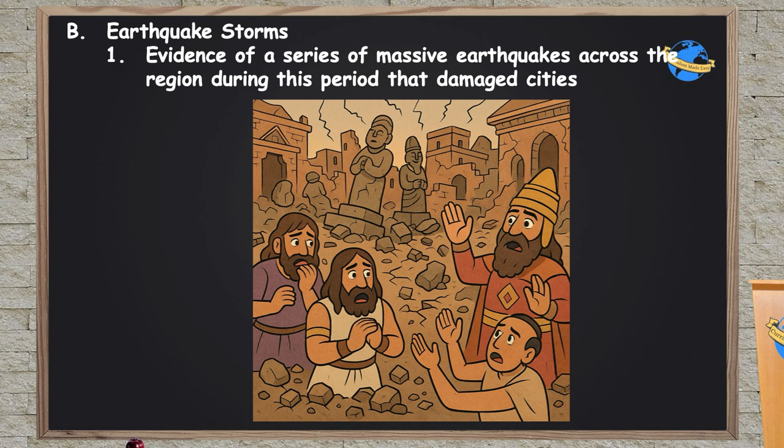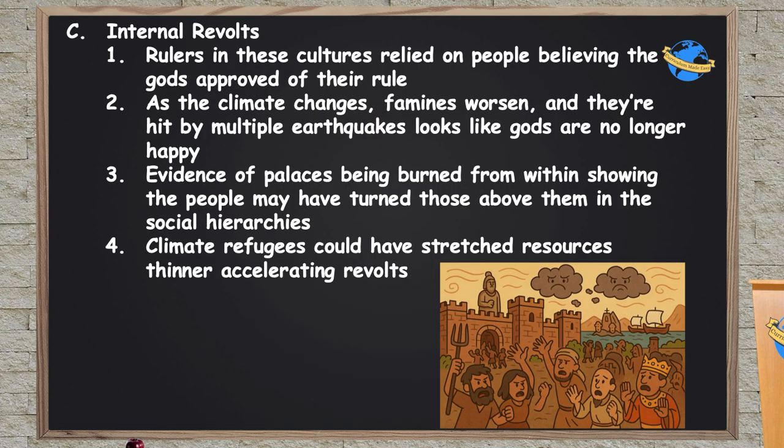There isn't evidence of arrowheads and swords and dead bodies with wounds, which you tend to find in a city that was destroyed from warfare. Instead, you're seeing walls that kind of just fell over, crushing people, which is what you tend to see when earthquakes happen. And then there's internal revolts, right?